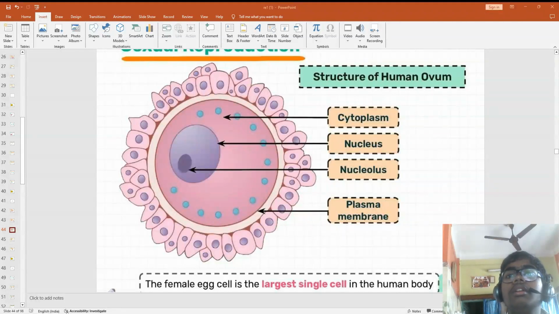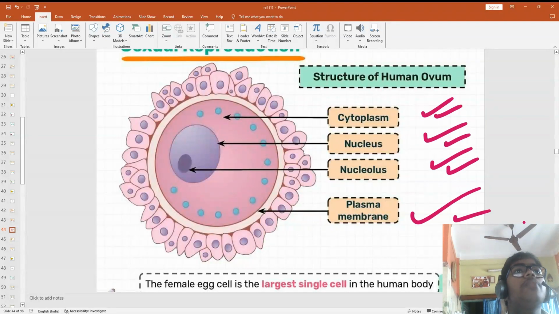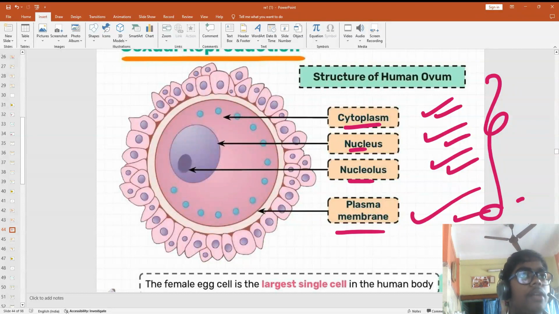Like that only. Here also there are cytoplasm, nucleus, nucleolus, and plasma membrane. These are all there. So cytoplasm, nucleus, nucleolus, plasma membrane. So this is a cell, a single cell.